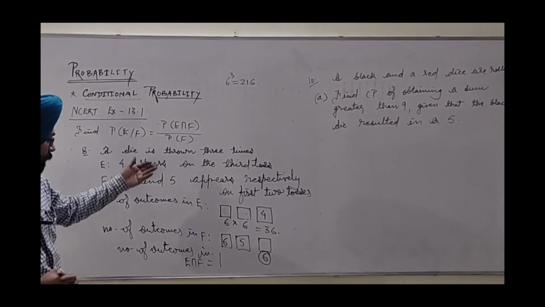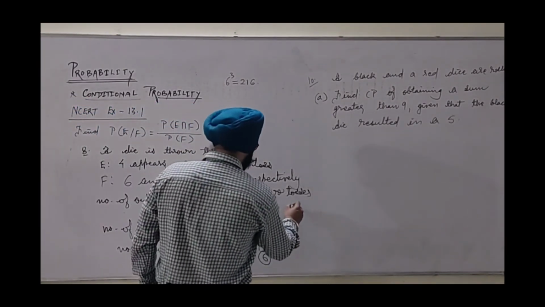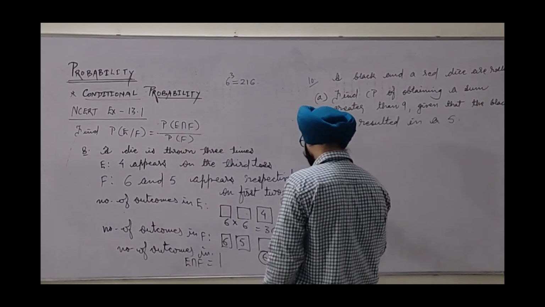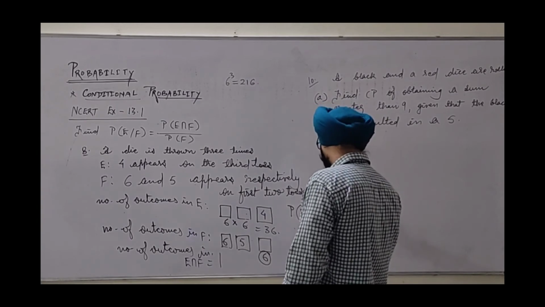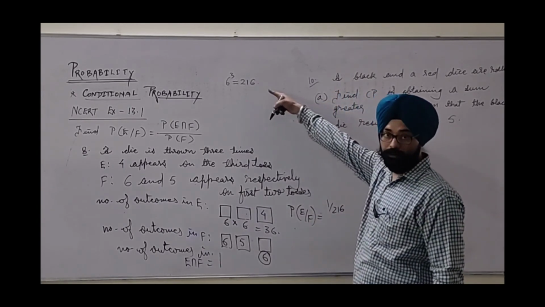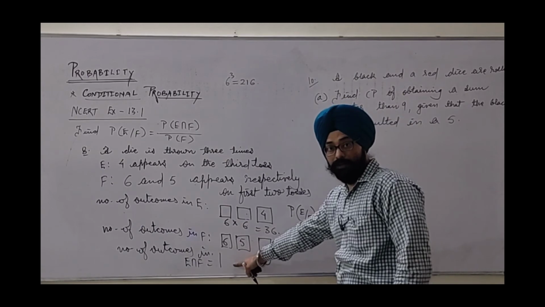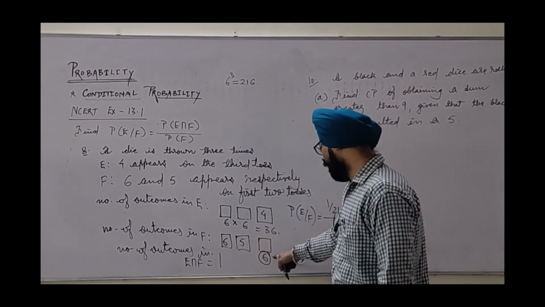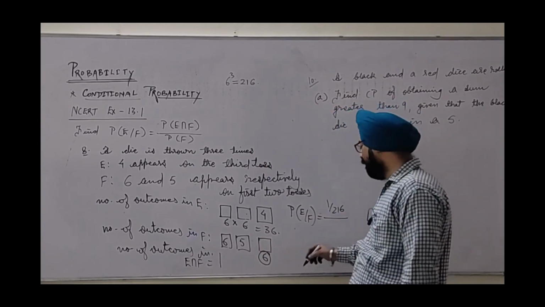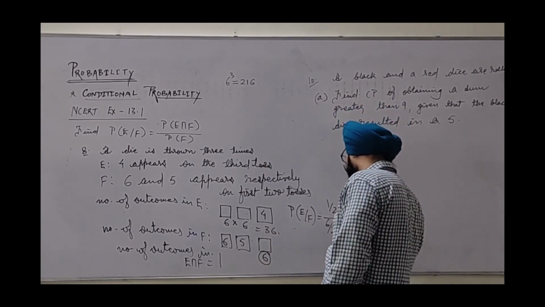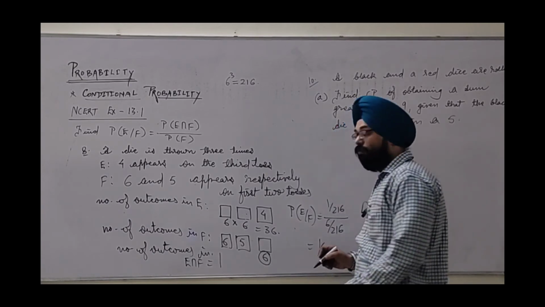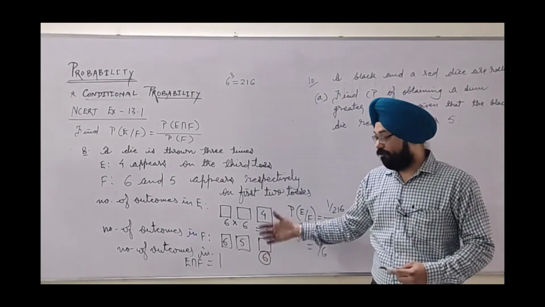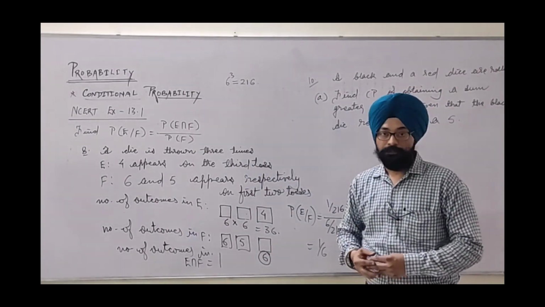According to the formula, we will find the probability of E on F. This will be the probability of E intersection F, which is 1 upon 216 total. This was a number only, be careful, divided by the probability of F. So here in F we have a total of 6 results, so 6 upon 216. So finally the required probability comes as 1 by 6. You can see I have not shortlisted outcomes. So such things we also have to be aware of.